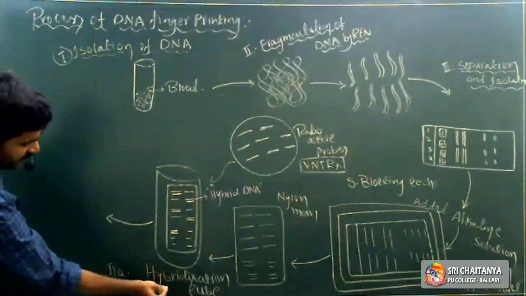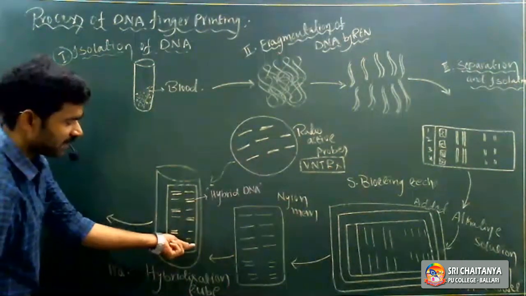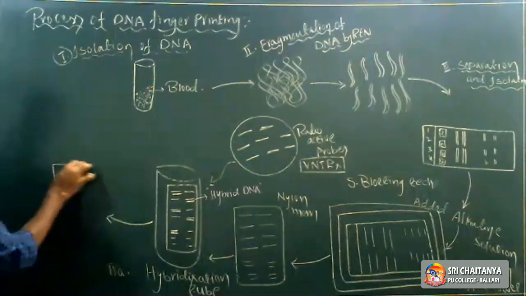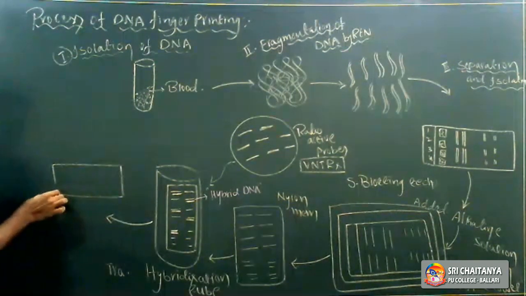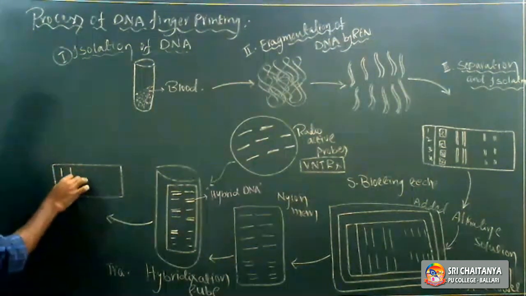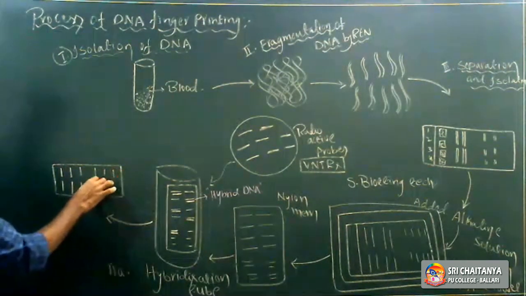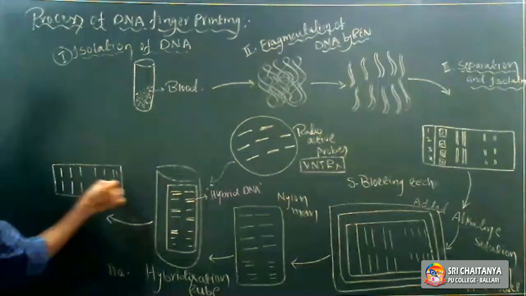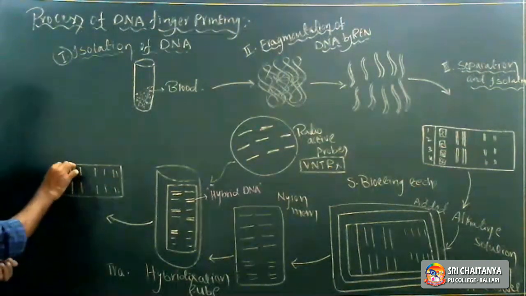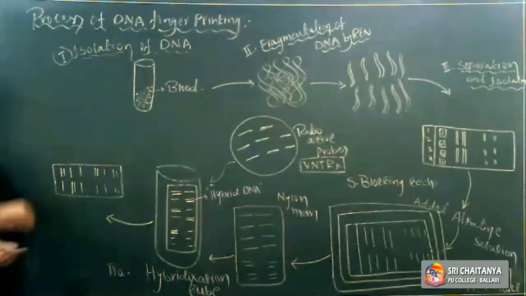See again, the hybridization tube contains the nylon membrane with hybrid DNA now. That nylon membrane is separated from the hybridization tube. Imagine this is the nylon membrane which contains hybrid DNA. This is the hybrid DNA, right?